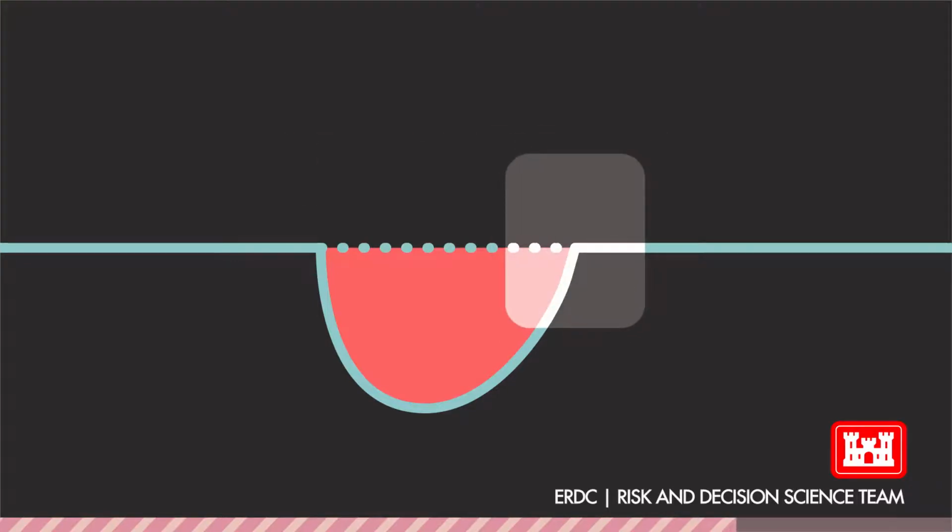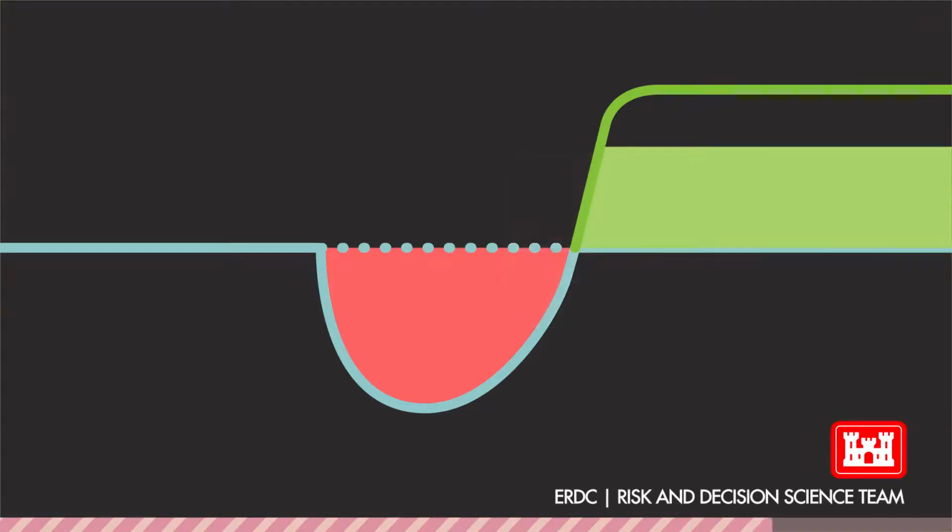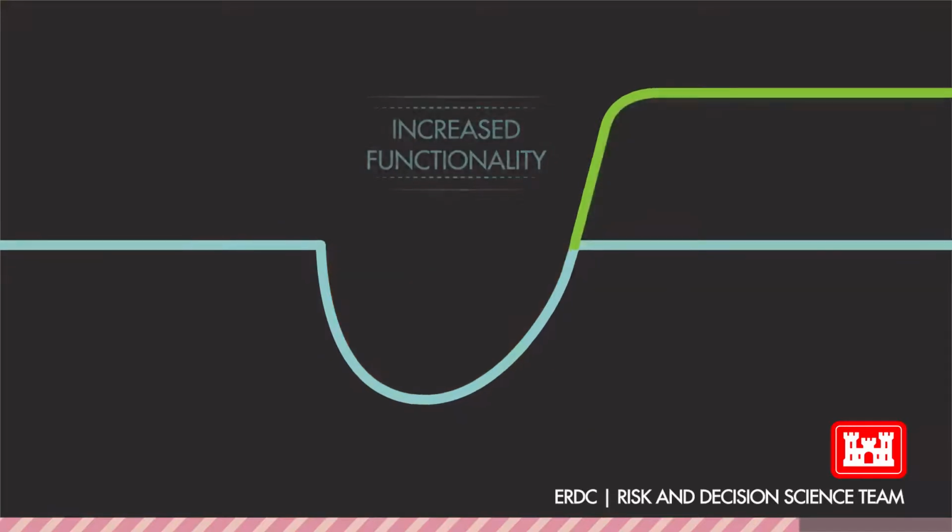Eventually, once the system has recovered to its baseline functionality, it will ideally enter a period of adaptation, during which it will leverage lessons learned from recent shocks and stresses. The system will use these lessons to grow past its previous functionality and become even more effective and resilient to similar disturbances in the future.